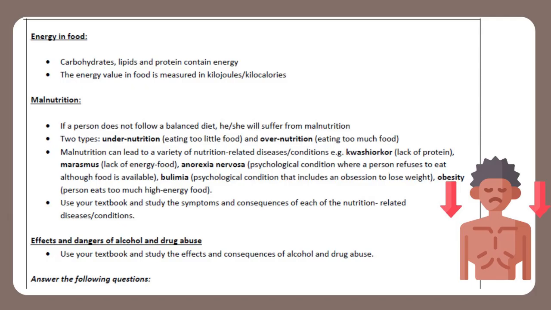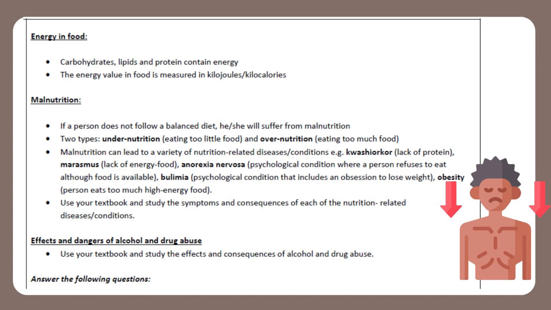Energy in food. Carbohydrates, lipids, and protein contain energy. The energy value in food is measured in kilojoules/kilocalories. Malnutrition. If a person does not follow a balanced diet, she will suffer from malnutrition. There are 2 types: undernutrition, eating too little food, and overnutrition, eating too much food.